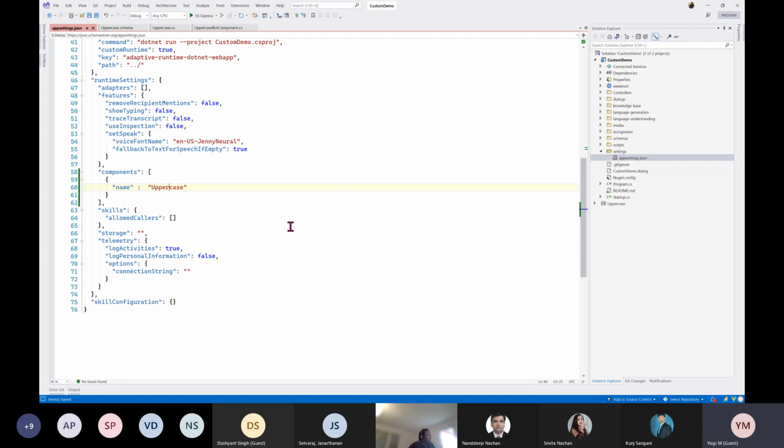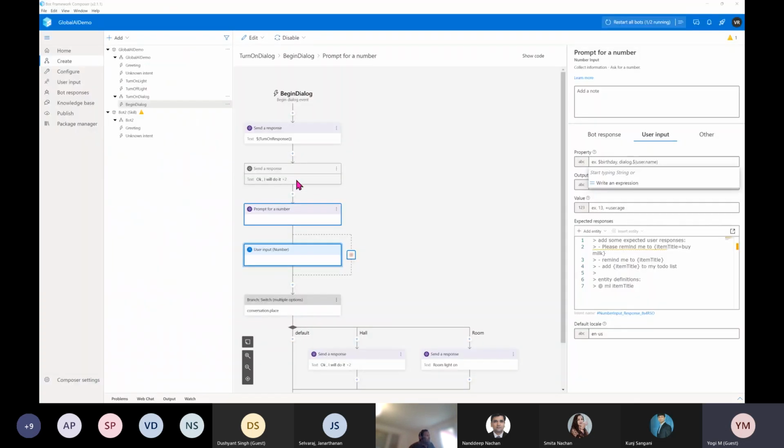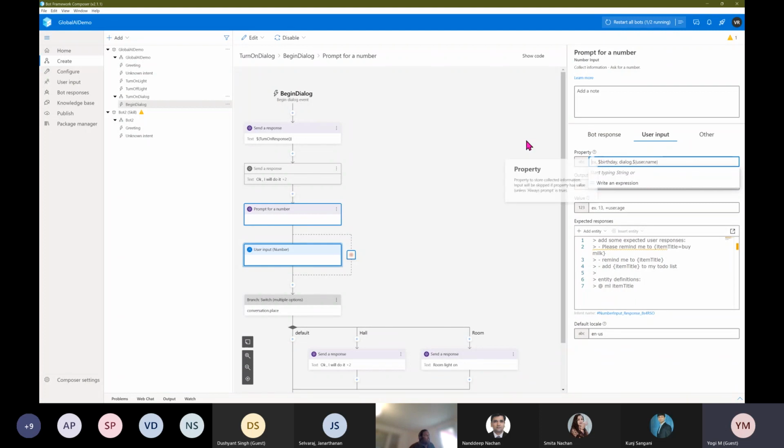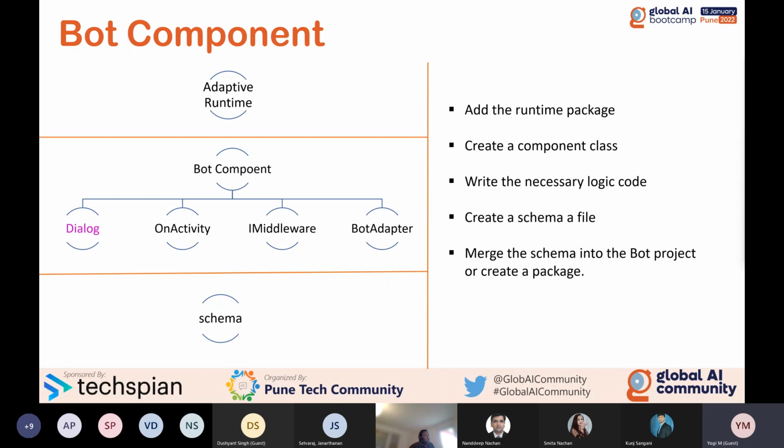We have to display this information. As I mentioned here, we have to display our component here, and all the input and output data should display like this. For that, we have to merge our component. This is a step, the merge the schema into the project file. So we have to merge our component schema into the composer schema.